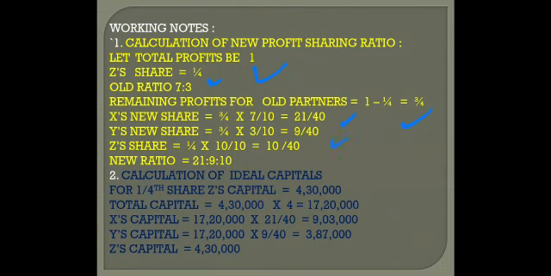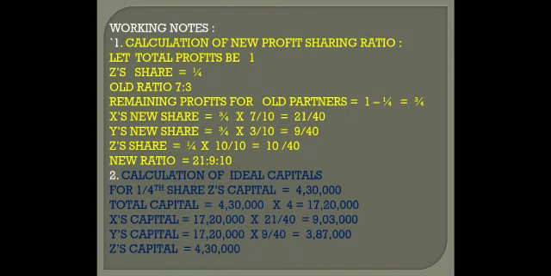For Z, I have to make the base equal. You remember the process, right? So I am multiplying and dividing his share 1 by 4 with 10 upon 10. So 10 upon 40. So the new ratio is 21 is to 9 is to 10. Clear? Moving on to the second working note, calculation of ideal capital.